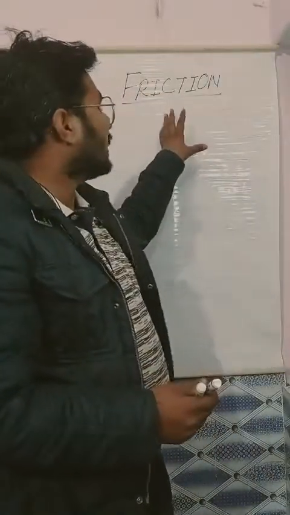Here I was talking about friction. We have studied the concept of friction, what friction is, the types of friction, and the explanation of those types. We have finished all of that. Next, we have to understand the advantages of friction, disadvantages of friction, increasing of friction and decreasing of friction. Let's begin with the advantages of friction.